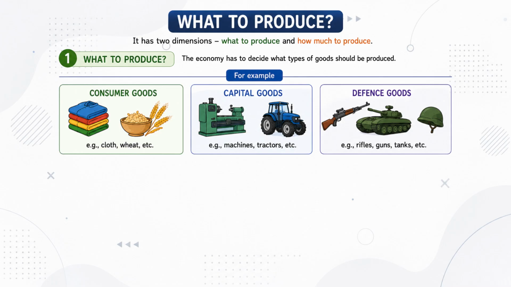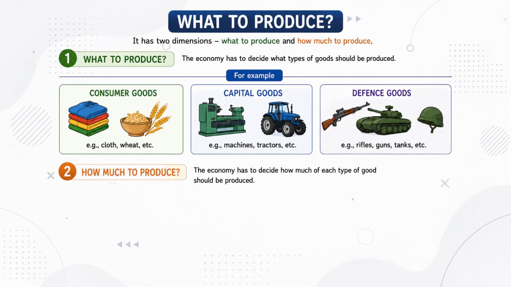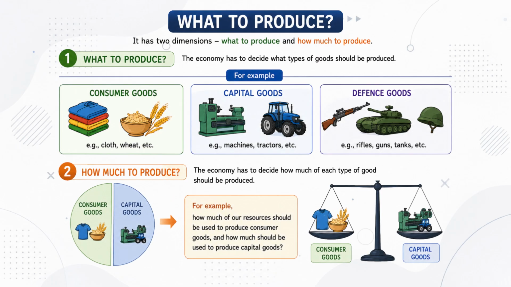Second, the economy has to decide how much of each type of good should be produced. For example, how much of our resources should be used to produce consumer goods, and how much should be used to produce capital goods.